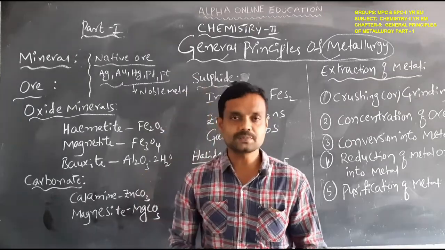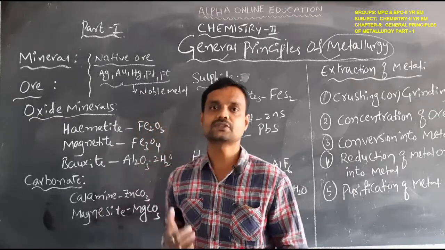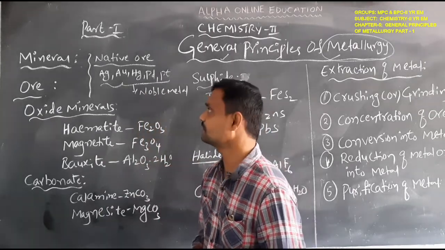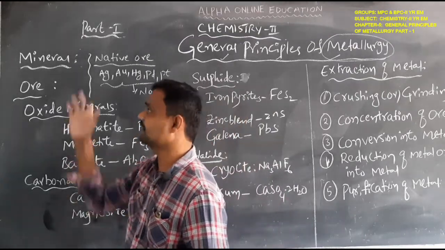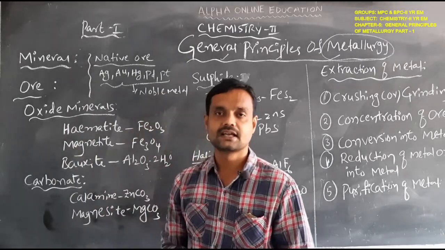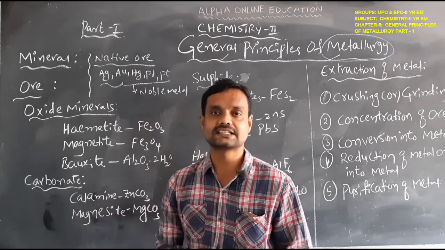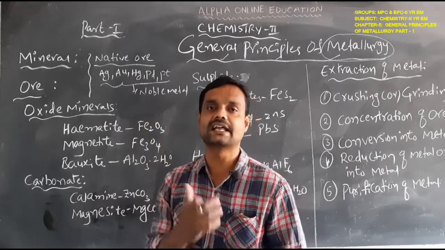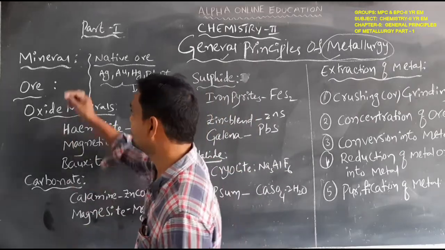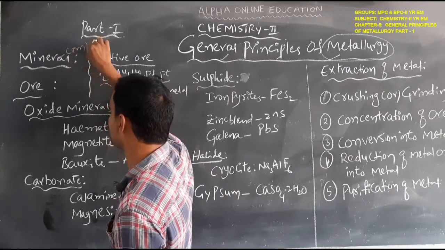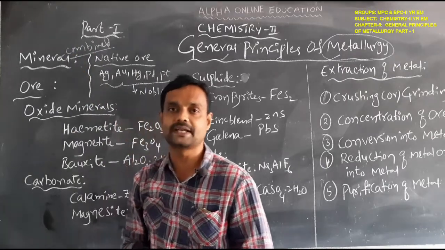So here in these general principles of metallurgy, we have to know some new words, some new terminology. Before that, we have to know the meaning of mineral. Simple: all metals in the earth's crust are combined with other elements. Simply, that is called a mineral, meaning the combined form. Mineral means nothing but the combined form.